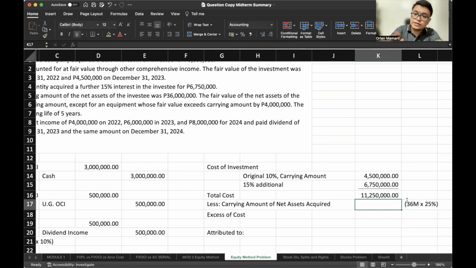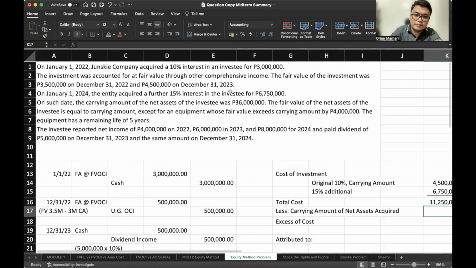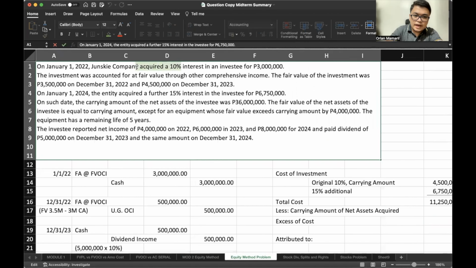That's from the 10% original ownership that we had and the 15% additional ownership that we acquired. Okay, so there is an excess of cost, 2,250,000. How do we account for it?